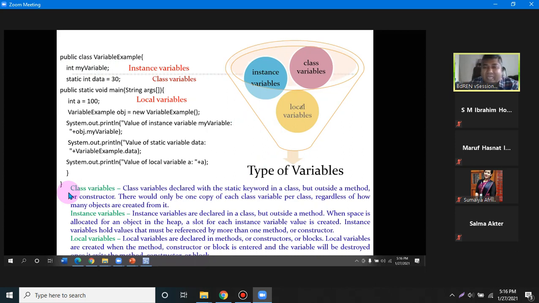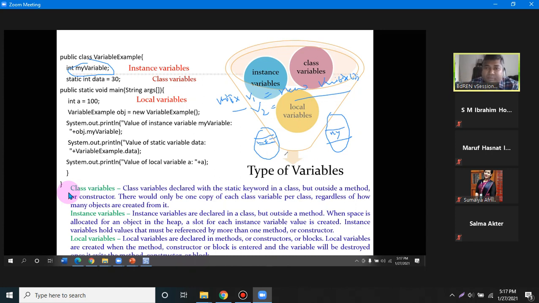Let's see an example, I'm making it short: VariableExample v = new VariableExample. When you create the object, an object has been created. During the object allocation, we have to allocate the instance variable, like myVariable. If we create another object, that object also has myVariable as well.